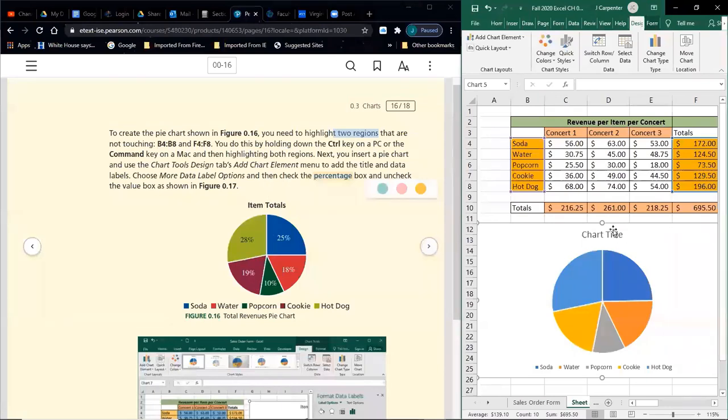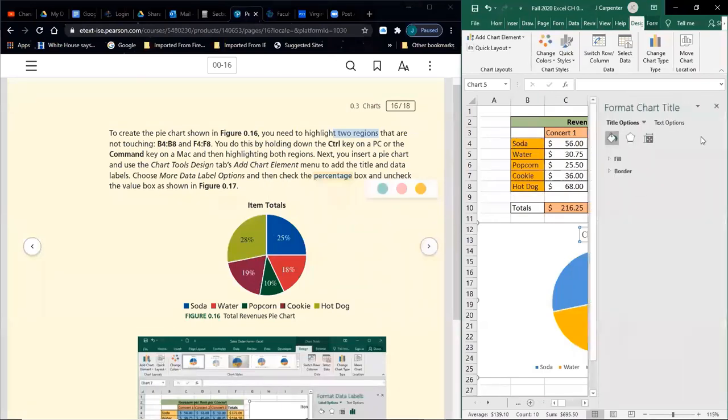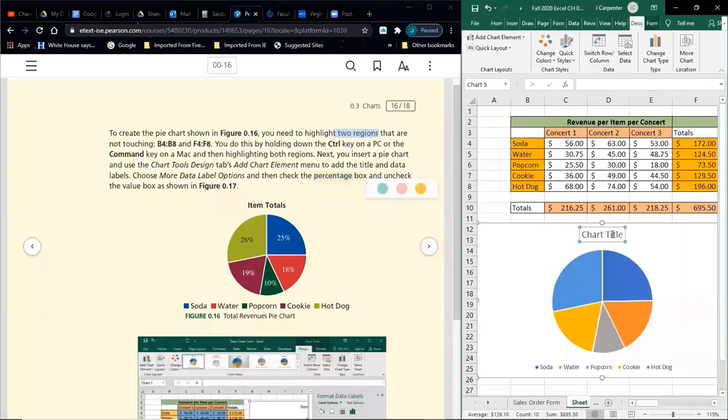So it doesn't look exactly like this. That says item totals. So on the title, let's double click. Close formatting options if it gets in the way, and change it to item totals. Don't hit enter because that'll give you more space like that. Just click away.